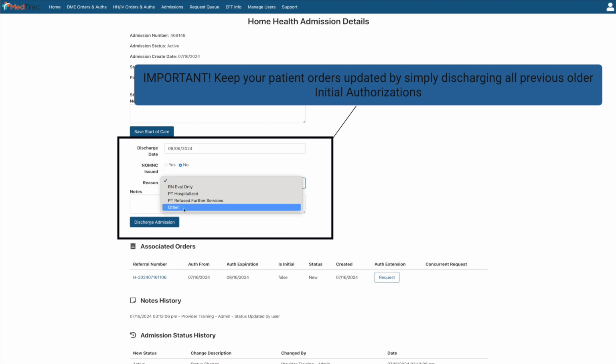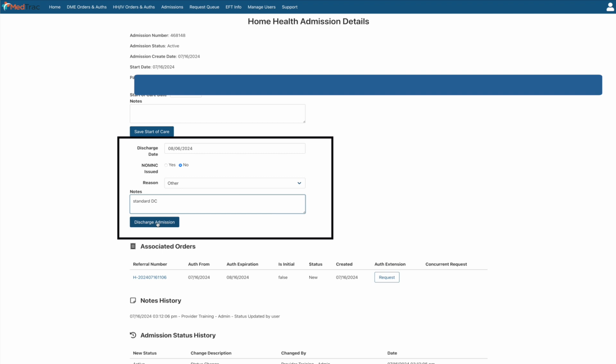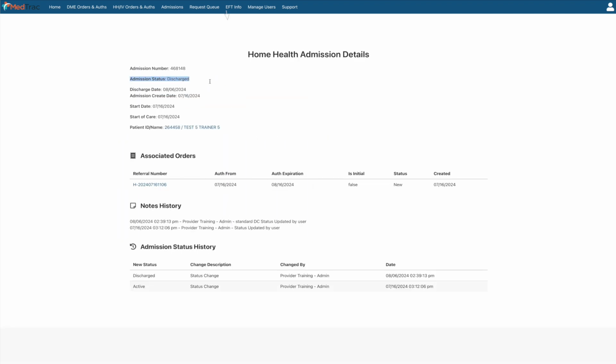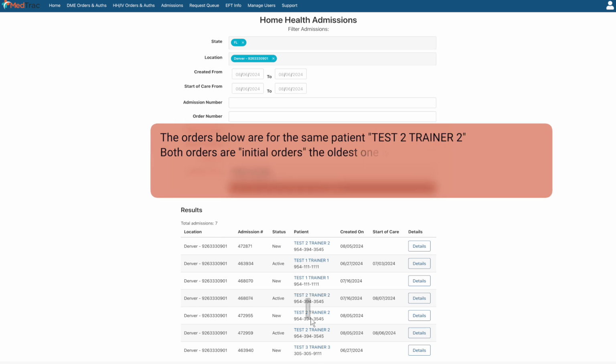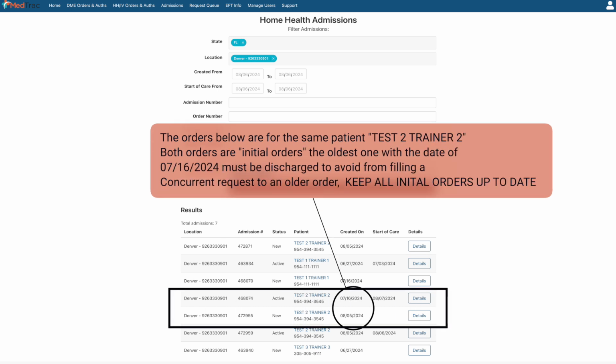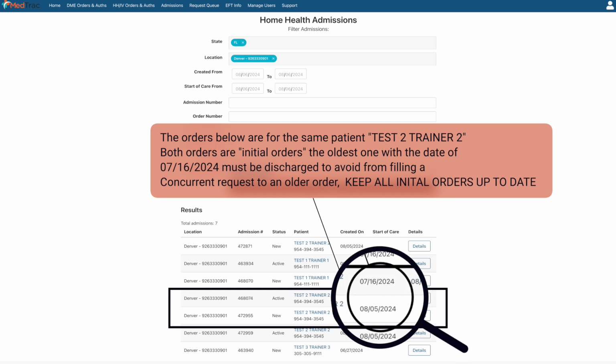If you as a provider still have lingering initial authorizations or mother authorizations from the past remaining in your system, it can lead to complications when trying to file a concurrent request for a more recent initial authorization. This can create significant issues when submitting claims, as the system may attempt to tie the new authorization to an outdated older one, resulting in processing errors and potential denials.